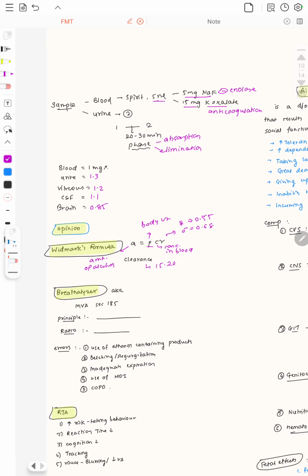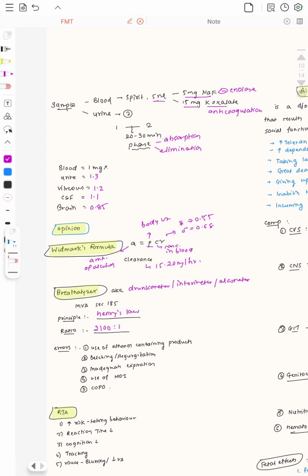We know the clearance of alcohol is 15 to 20 milligrams per hour. The breathalyzer is also called the drunkometer, intoximeter, or alcometer. This breathalyzer can be used according to the Motor Vehicle Act section 185. It is based on the principle of Henry's law, and the ratio here is 2100:1. What does this mean? The amount of alcohol present in 2100 ml of alveolar air is equal to the alcohol present in 1 ml of blood.